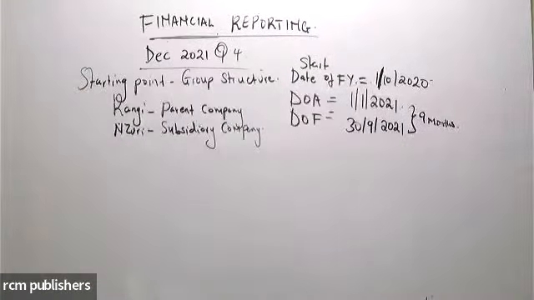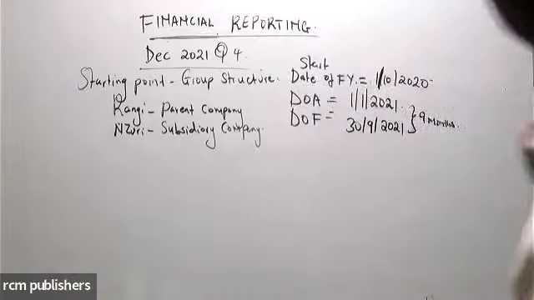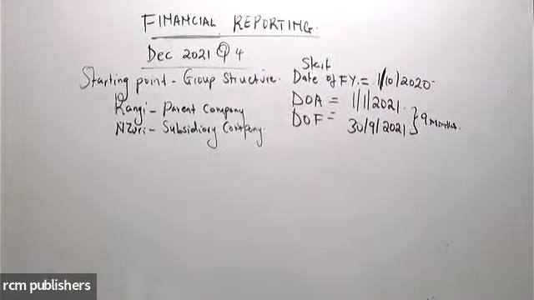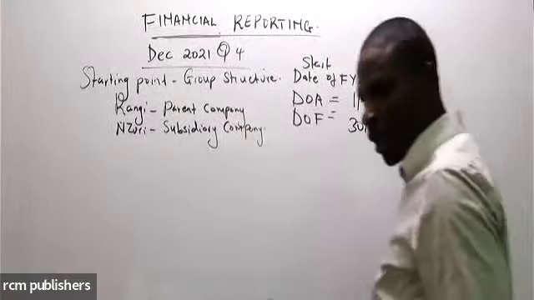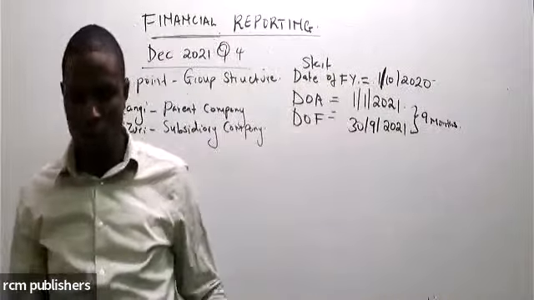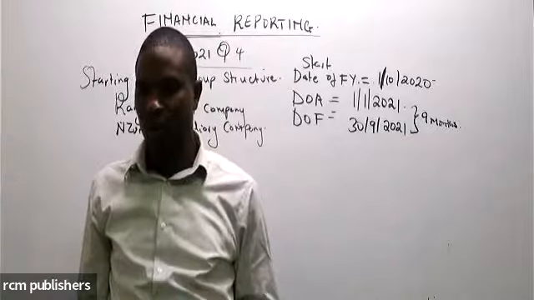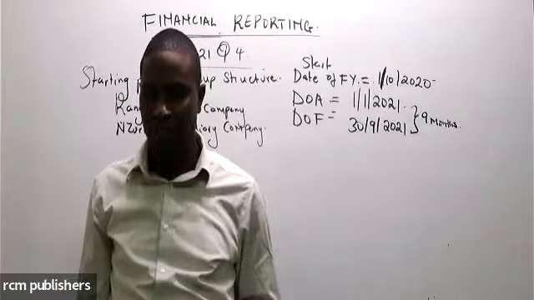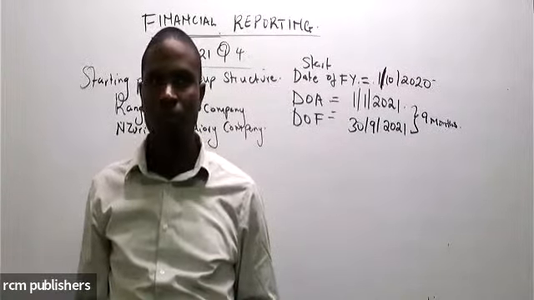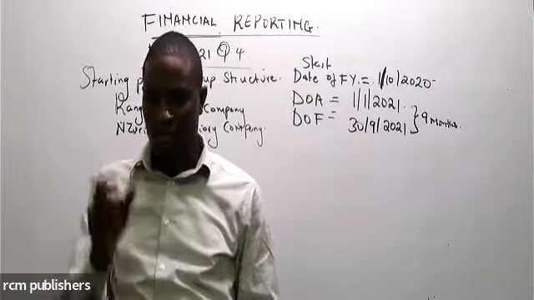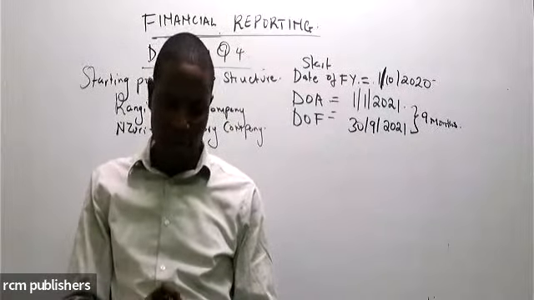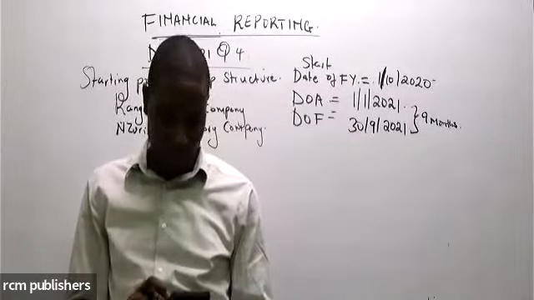Okay. How is it now? Are you able to hear me clearly? Okay, clear now. Thanks. Let me guide you through here.